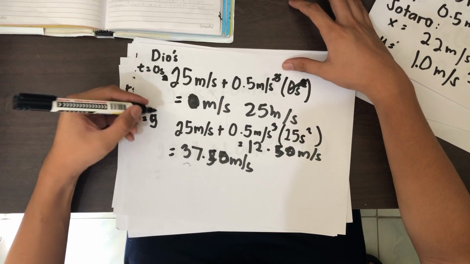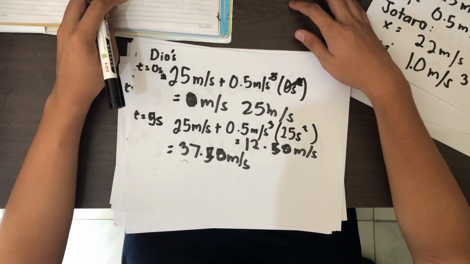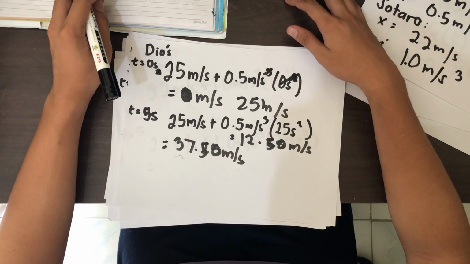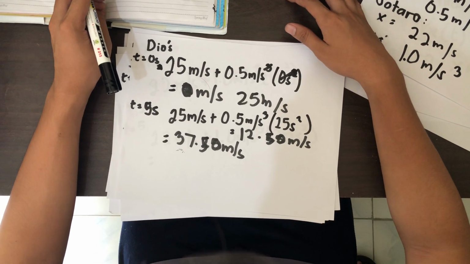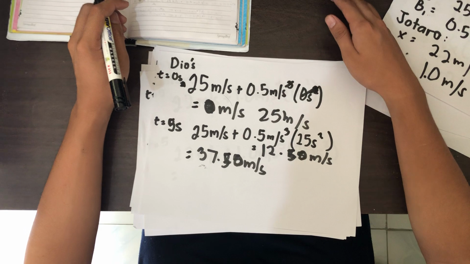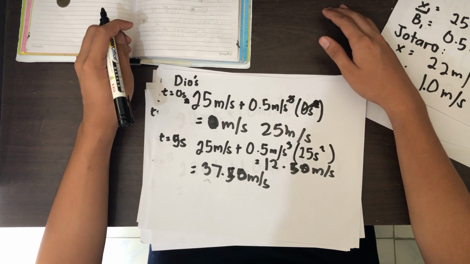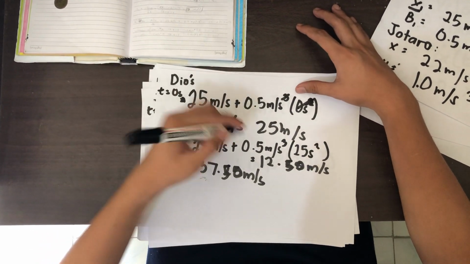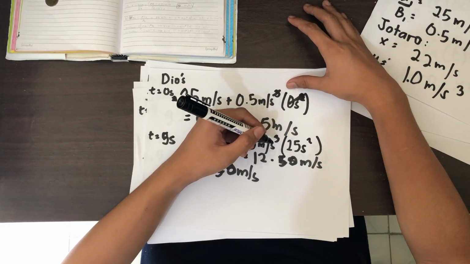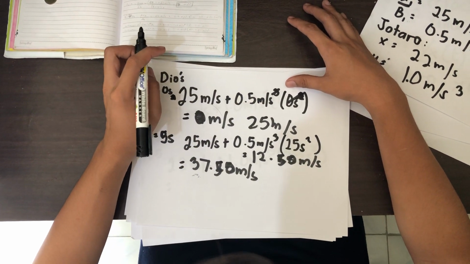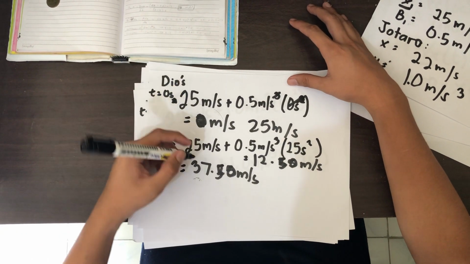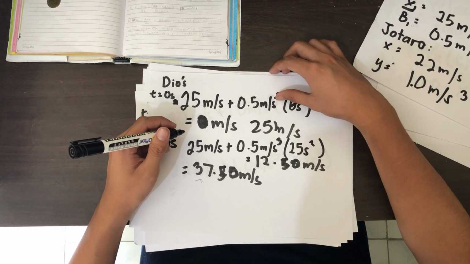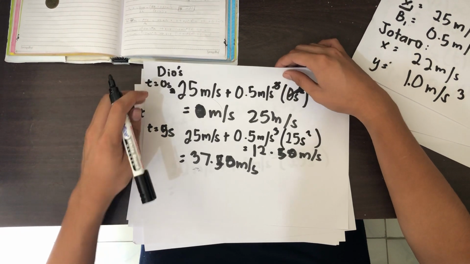When t is equal to 5 seconds, however, 25 meters per second plus 0.5 meters per second cubed times 25 seconds squared, that's going to become 12.50 meters per second, and the final answer would be 37.5 meters per second.